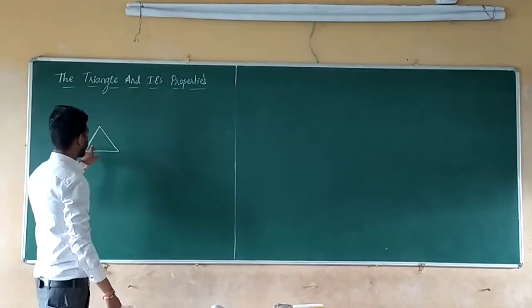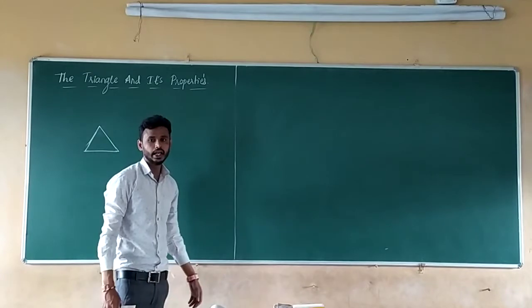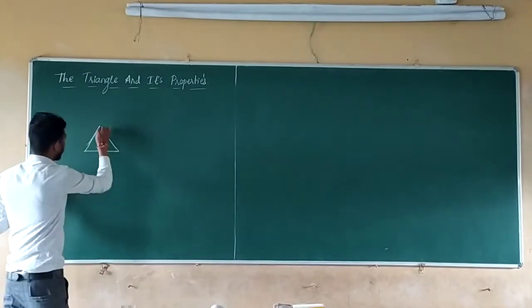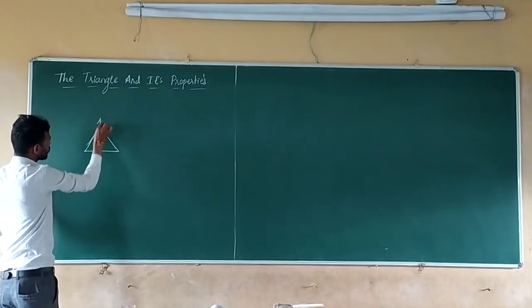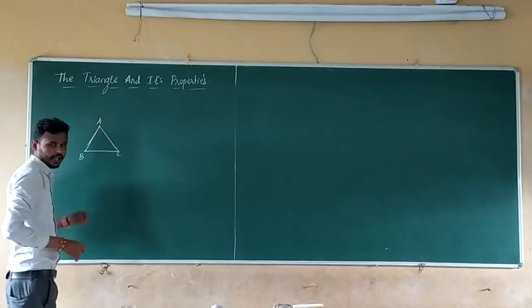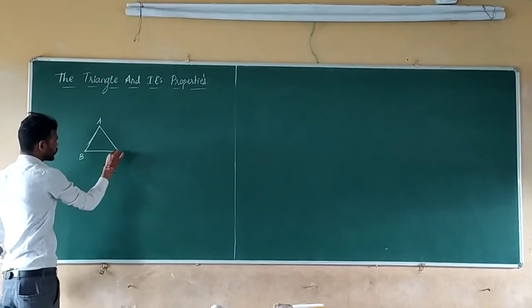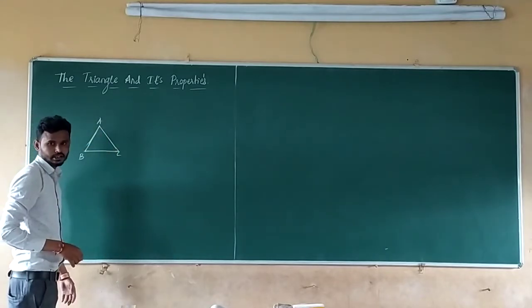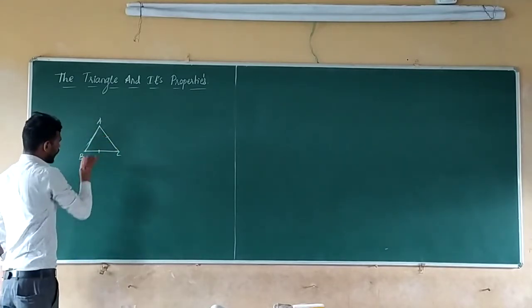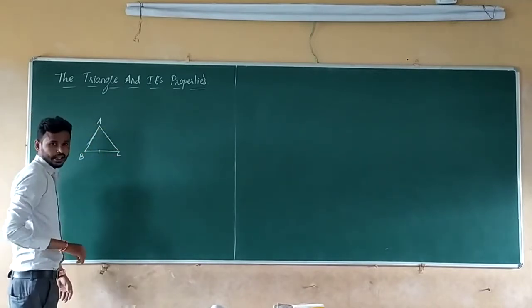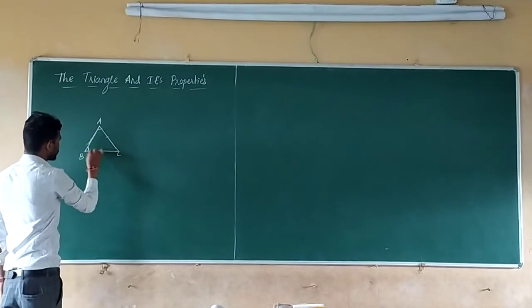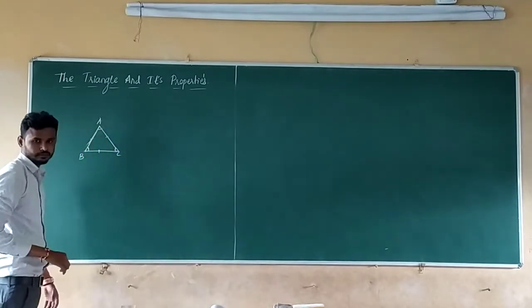And what are the properties of a triangle? So it has three vertices: 1, 2, 3, A, B, C. Three vertices. And next, three sides: AB, BC, AC. And next, three angles. That is angle A, angle B, angle C.